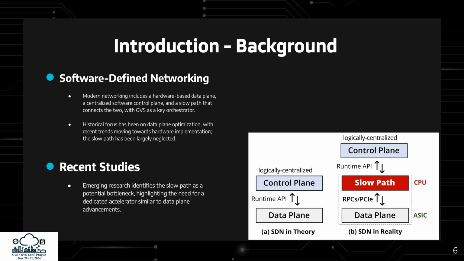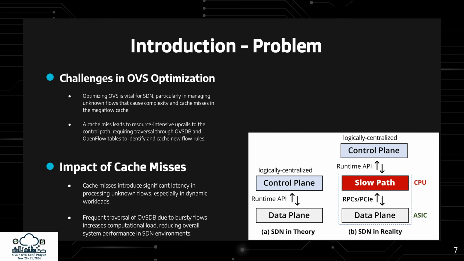Modern networking divides into a hardware-based data plane for packet forwarding, a control plane for routing, and the slow path connecting them. OVS, an open source option, manages this interaction. While efforts have focused on optimizing the data plane with hardware, the slow path has been overlooked. Recent studies show it's becoming a bottleneck in high-speed networks, suggesting it could benefit from dedicated acceleration like hardware offloading.